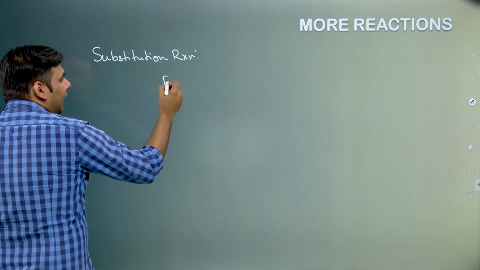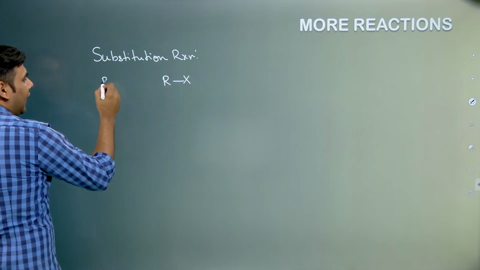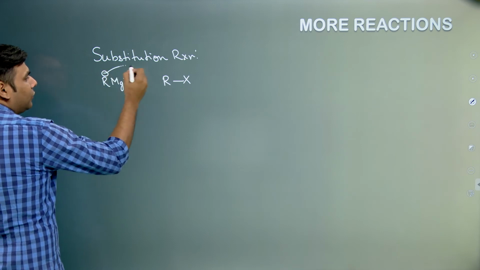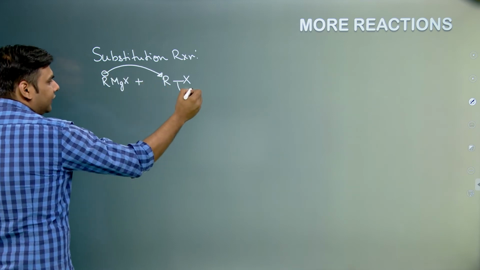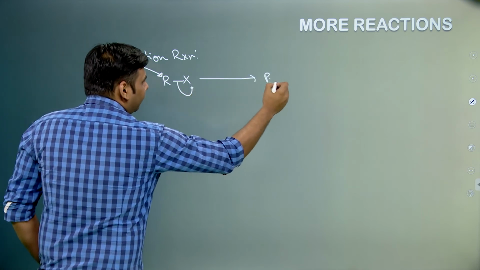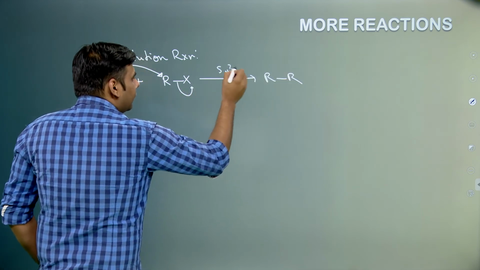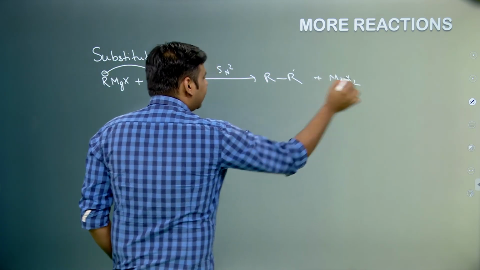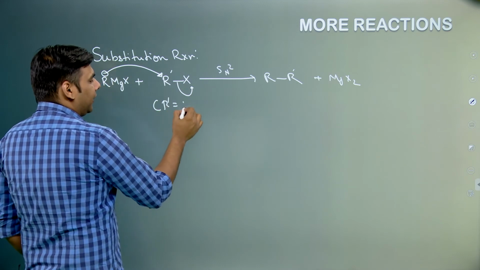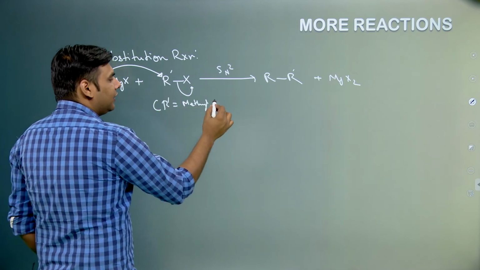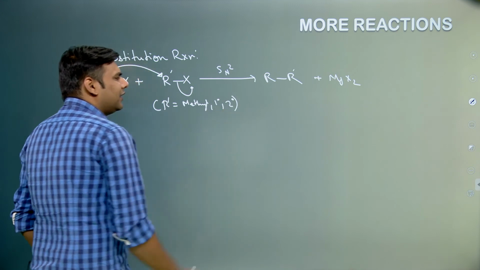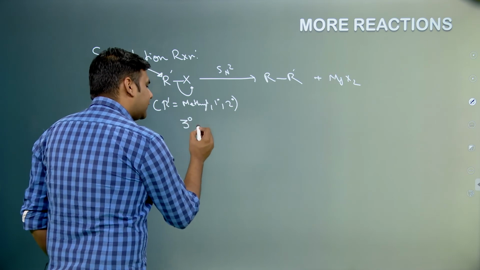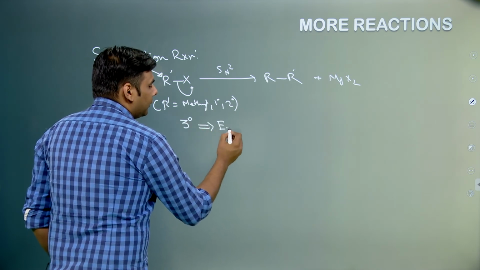Now, take any alkyl halide, say RX, and to this add Grignard reagent RMgX. Now, this is having a negative charge, this goes and attacks at this carbon and X is expelled out. So, this is also a type of SN2 reaction. Now, you just need to remember that this R dash has to be either methyl or 1 degree; 2 degree also gives a certain yield of SN2 reaction, but 3 degree will always give elimination product.